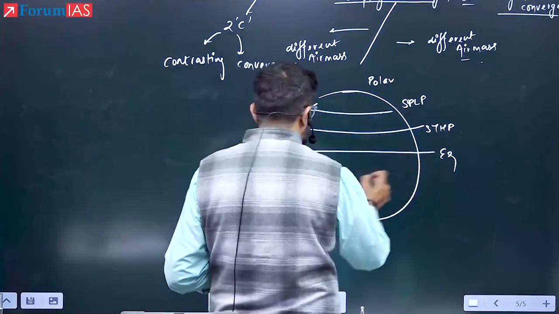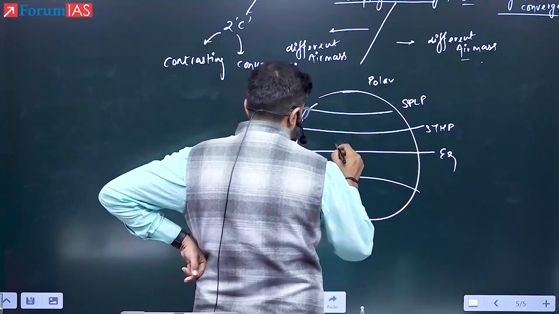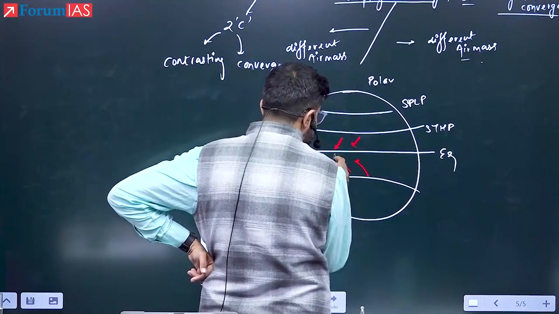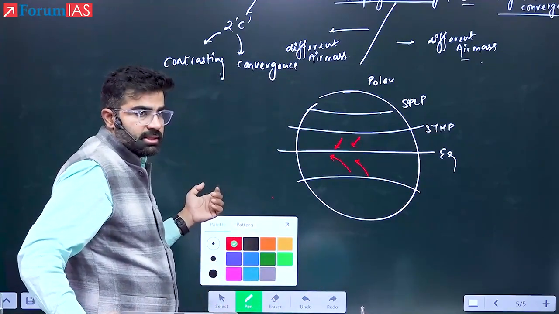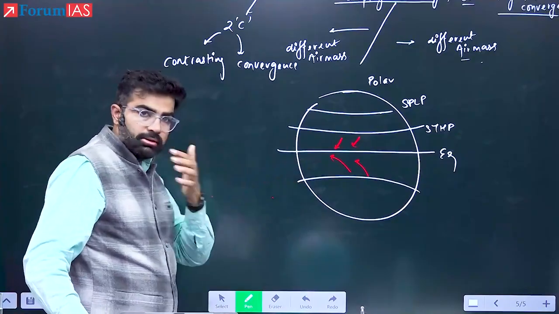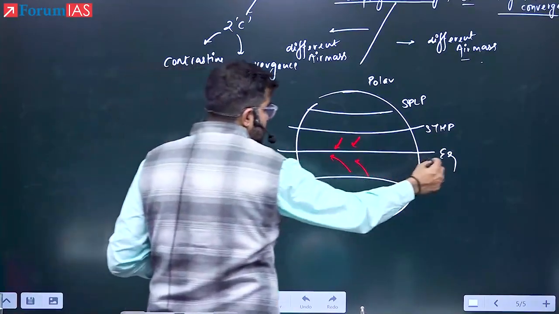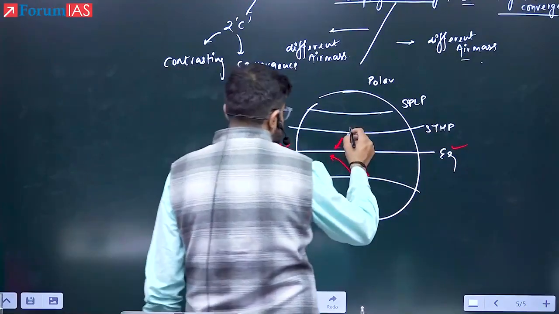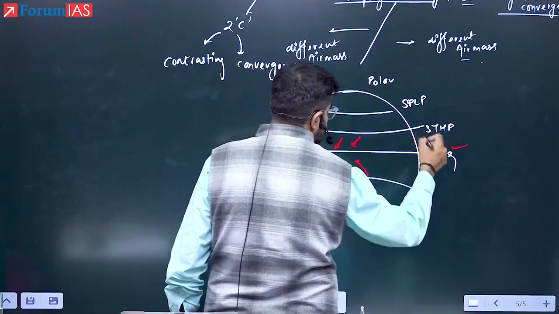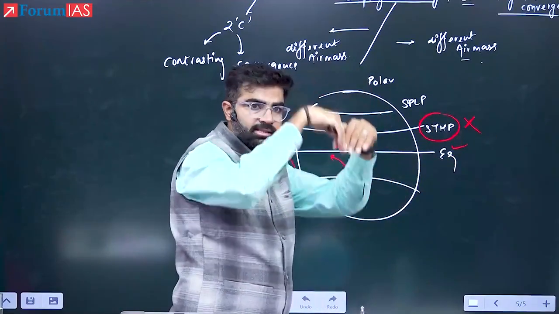If we talk about equator, which kind of air masses are there on both sides of the equator? Tell me. You have the warm air on both sides, yes or no? The trade winds are coming from hot deserts, the STHP belt, they are hot. Is there contrasting air mass? Answer is no. Is there convergence? Convergence is there, but what about contrast? It is not there. Second, STHP: is there convergence? It is divergence, the air is rather sinking down.